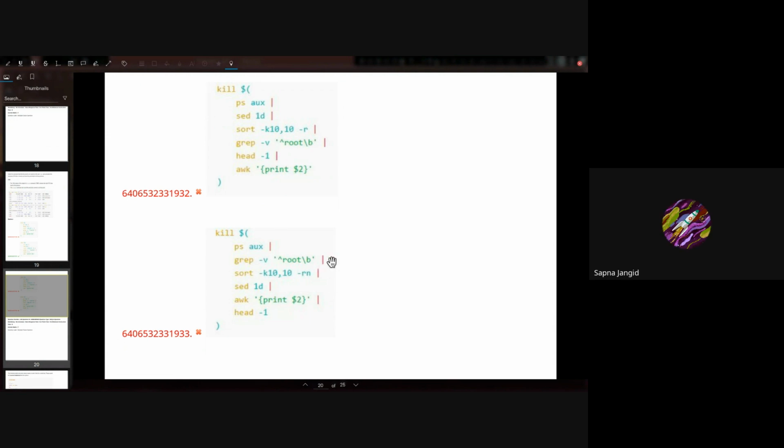Hopefully that head is not going to be a problem. It's at the very bottom, so that is fine. If you have a lot of lines, you can take the first line and then print the second column, or print the second column of all the lines and then take the first line. Both will be the same, right?